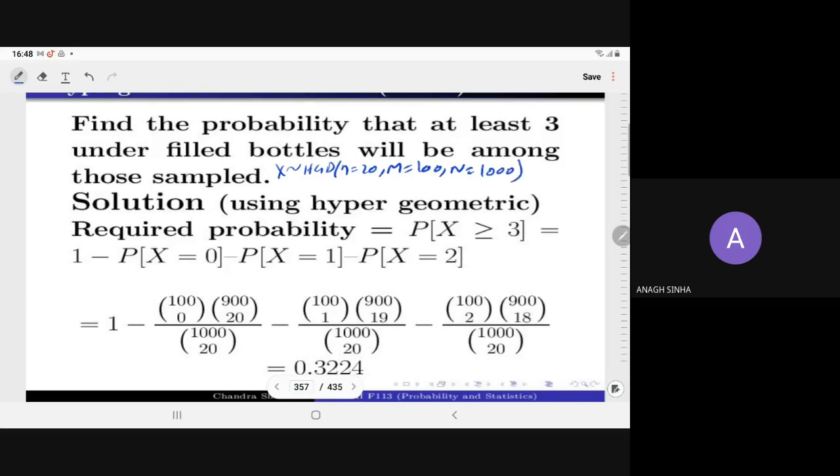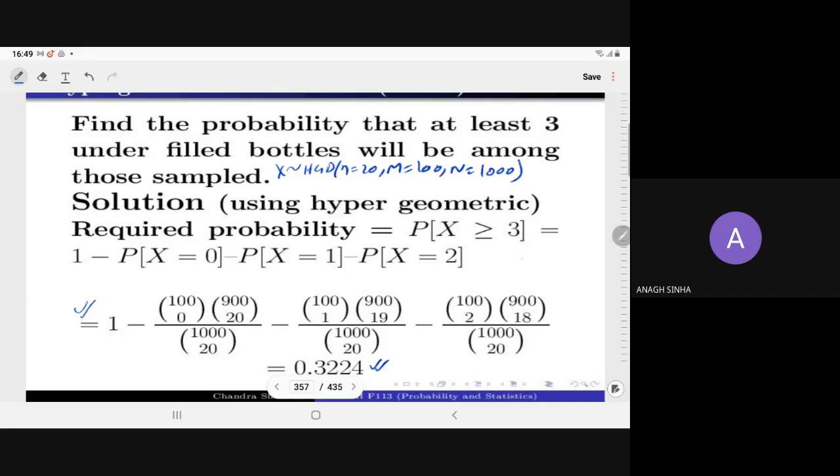If you have to compute the probability of X greater than or equal to 3, it is 1 minus P(X=0) minus P(X=1) minus P(X=2). So you have to write the formula, MCx times (N minus M)C(n minus x) divided by NCn. This much calculation you have to do, so it is not easy. The exact probability is 0.3224.